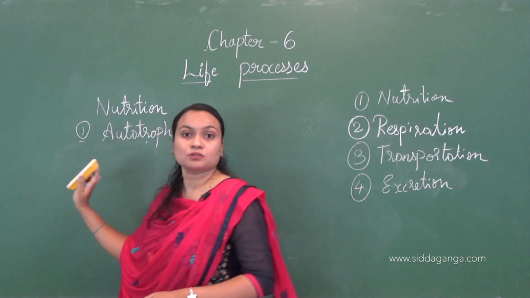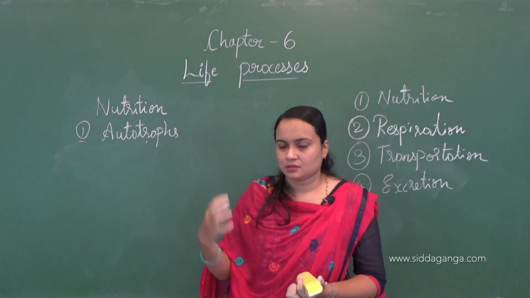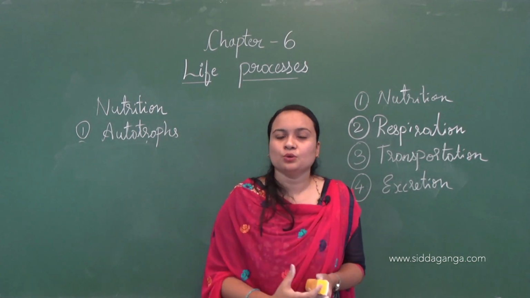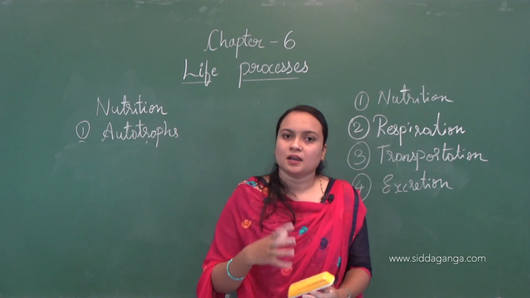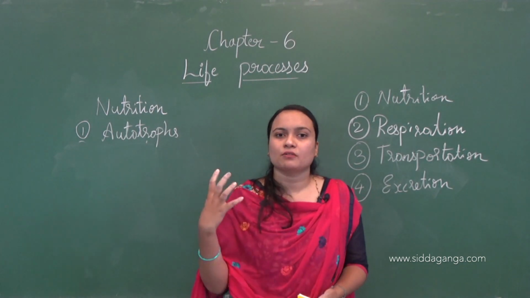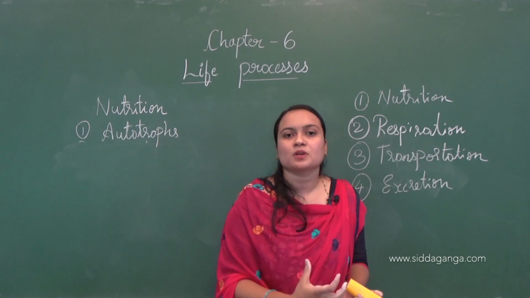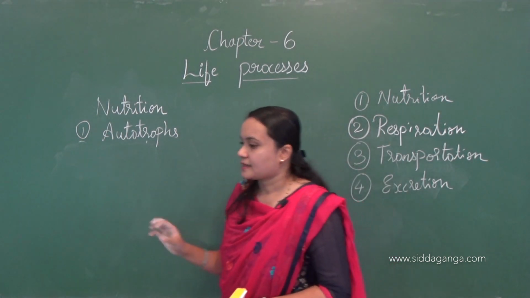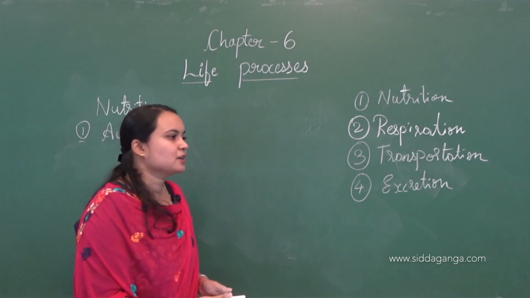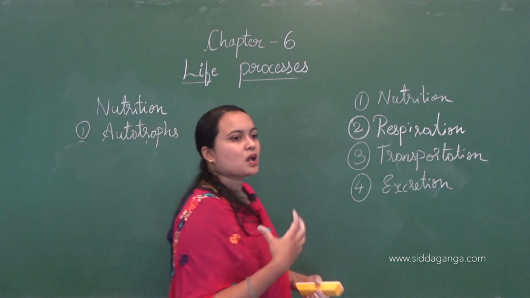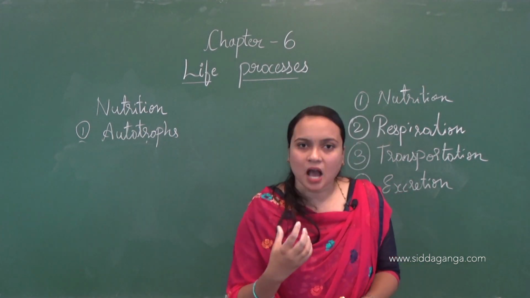So coming to the autotrophs, these living organisms use inorganic carbon sources as well as a source of light to form food, or else to form energy. As I said before, if I take the example of plants, they will use carbon dioxide and water, which are inorganic carbon sources.